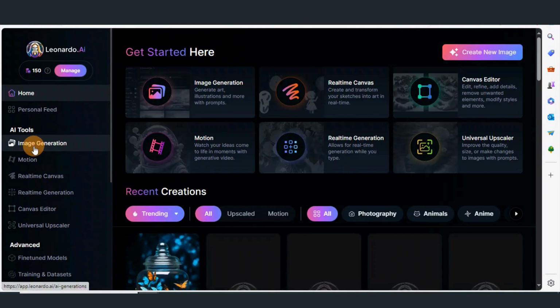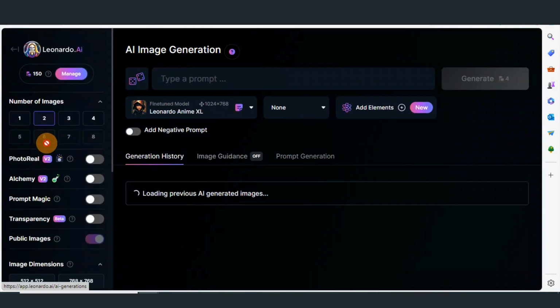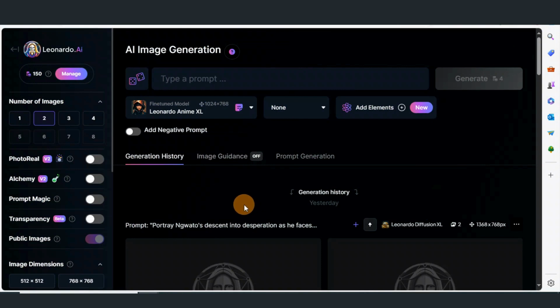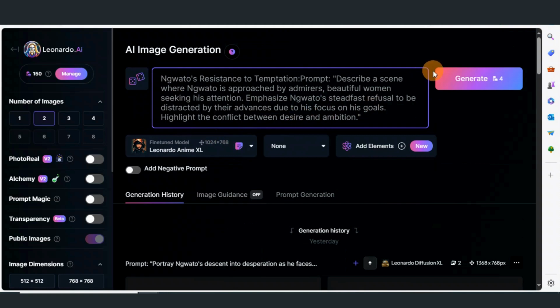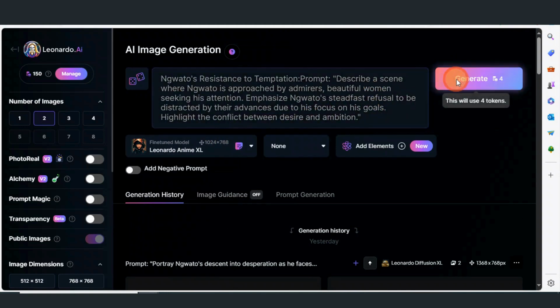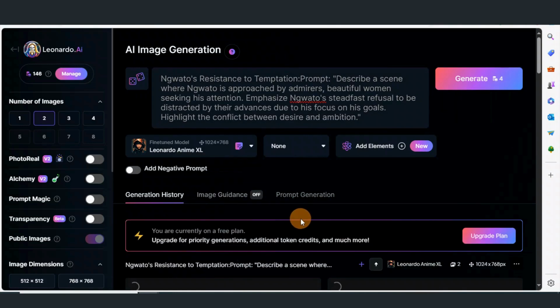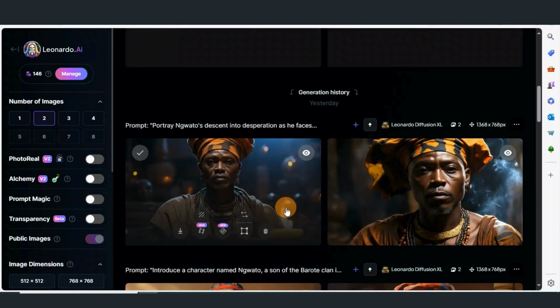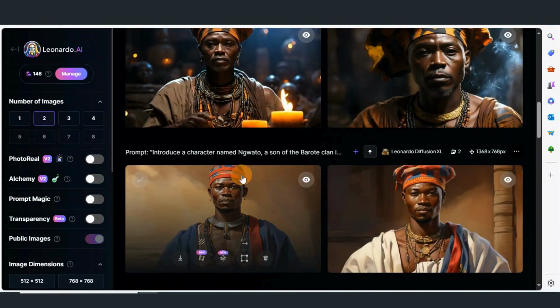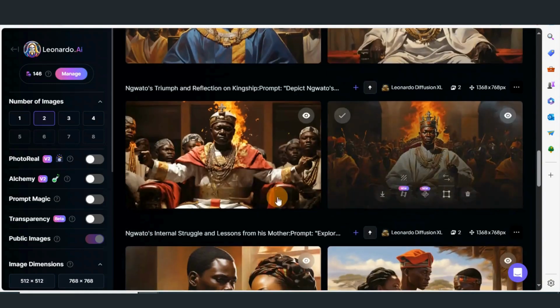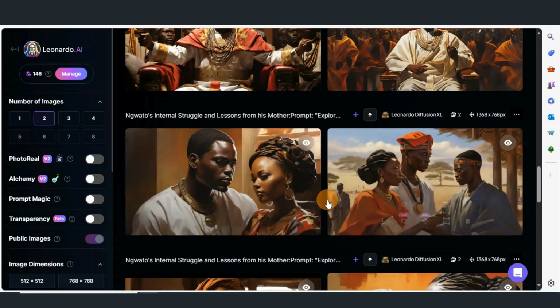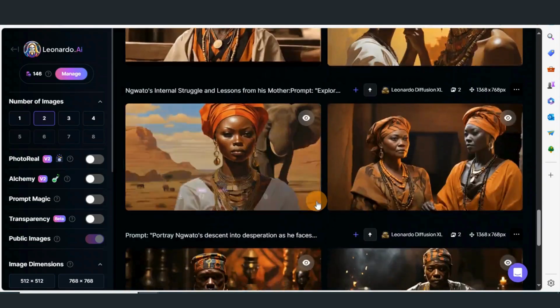When you are in Leonardo, you come to image generation, and then you add your prompt here. Let's just add the prompt from ChatGPT and see what it is going to give us. In the meantime, I will just show you how Leonardo generated images for us before I recorded the video. So these are the images that Leonardo has created for us.